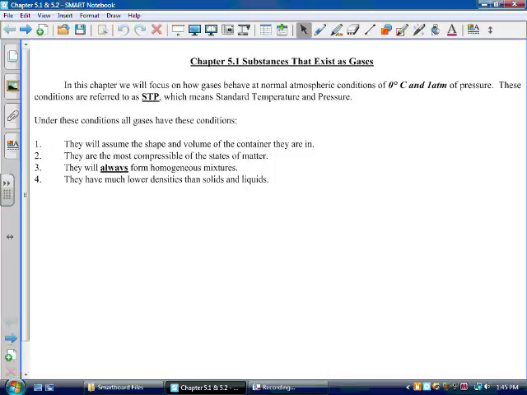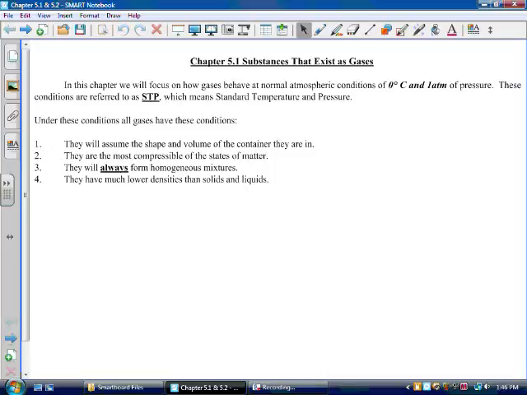There are several principles about gases that we learn to deal with throughout this chapter. First off, gases can exist for a lot of different materials. Some things exist naturally as a gas, some things don't. The substances that exist naturally as a gas are truly gases. For example, hydrogen is a gas at room temperature or at STP, standard temperature and pressure, which is defined as 0 degrees Celsius and 1 atmosphere of pressure. Most of the time we are dealing with those situations in a chemistry lab. Throughout this chapter, we'll talk about reactions taking place at STP. It's a defined set of conditions. Anyhow, hydrogen is naturally a gas at those conditions.